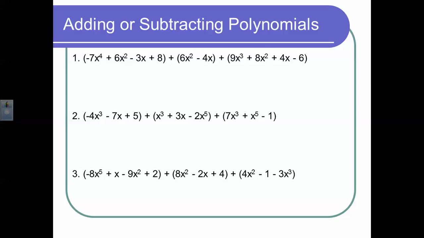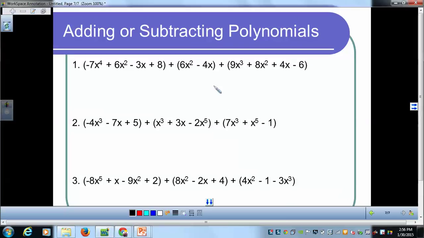Now because I haven't done one of these yet, I'm going to go ahead and do the first one with you just to show you that, if we were adding multiple polynomials, it's not really any different than what we've done. So if I look at this, I'm going to go ahead and rewrite this guy. So negative 7x to the 4th. I'm going to put my placeholder in, and then 6x squared minus 3x, and then plus 8.